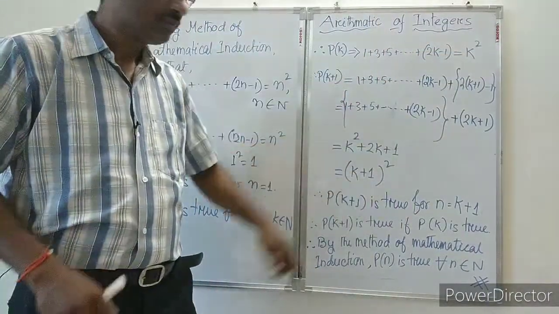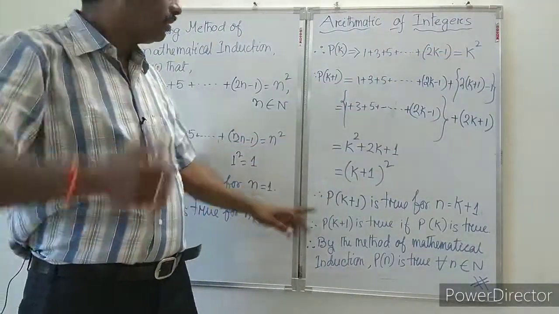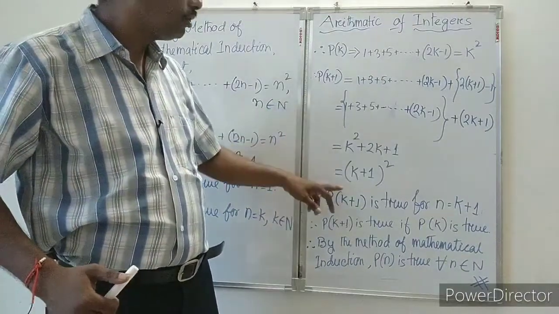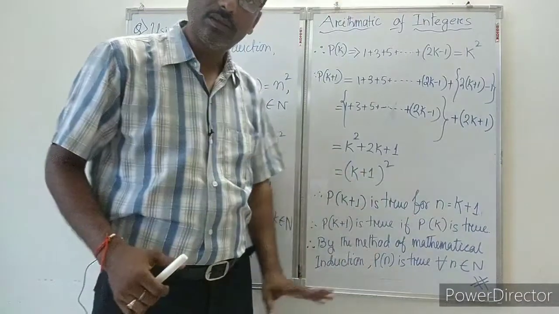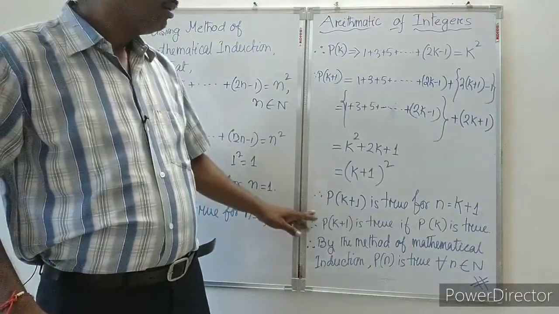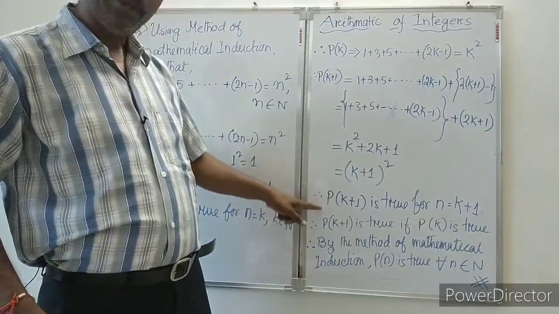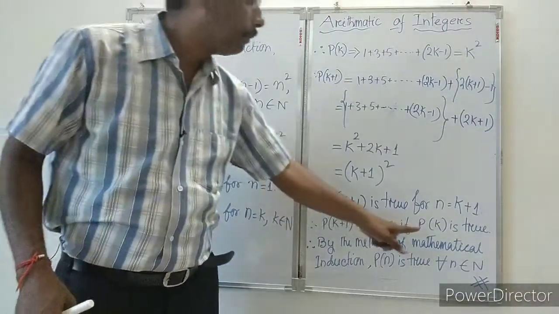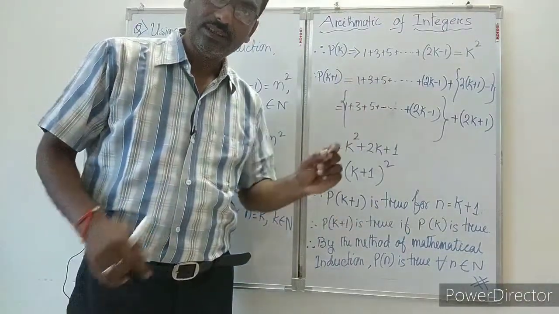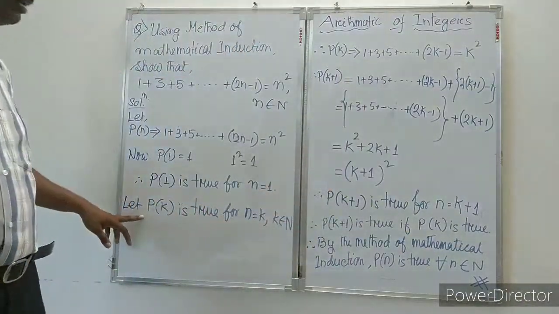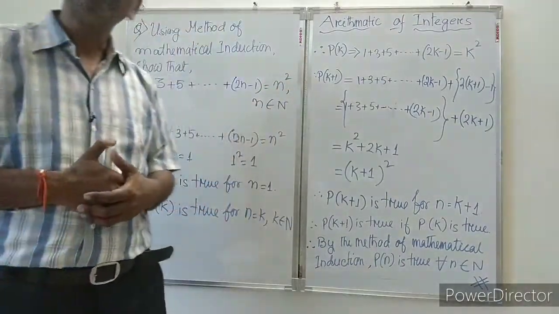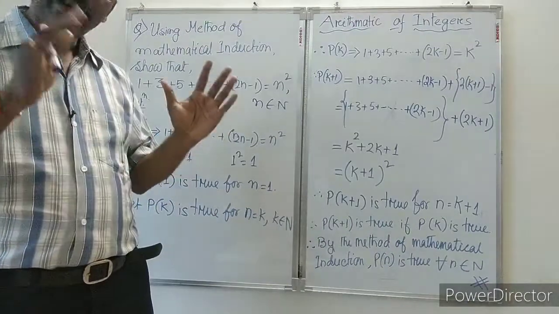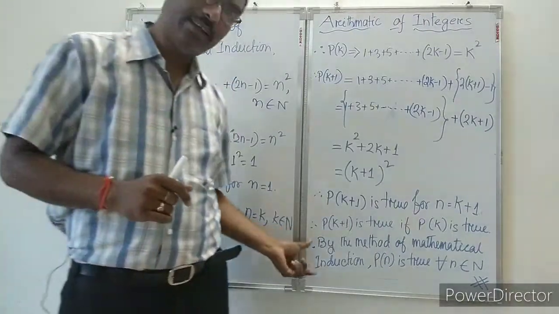So you got it? Now what will we write? Therefore Pk plus 1 is true for n equal to k plus 1. So when is Pk plus 1 true? If Pk is true. If Pk is true, then Pk plus 1 is also true, means its next term is also true. Now here the last part is very important.